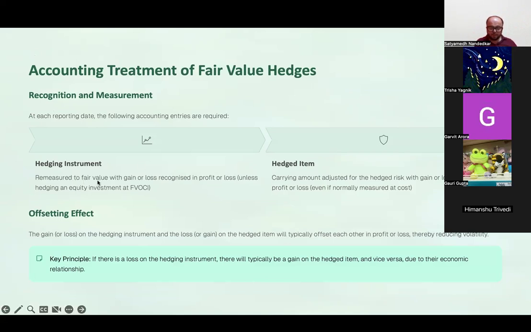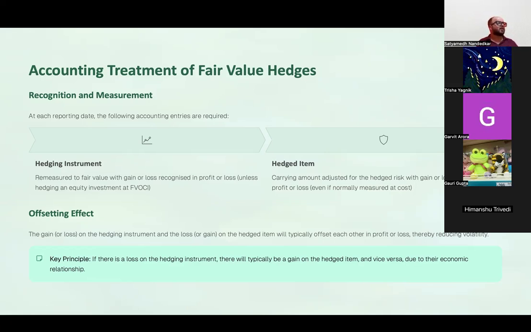Hedging instrument is remeasured to fair value with gain or loss recognized in P&L, unless of course it is hedging an equity investment at fair value through OCI. Hedged item, carrying amount adjusted for hedged risk with gain or loss recognized in P&L even if normally measured at cost. Basically, hedged item का value change हुआ, recognize it in P&L. Hedging instrument का fair value change हुआ, normally recognize that in P&L. The gain or loss on the hedging instrument and the loss or gain on the hedged item will typically offset each other in P&L, thereby reducing volatility.